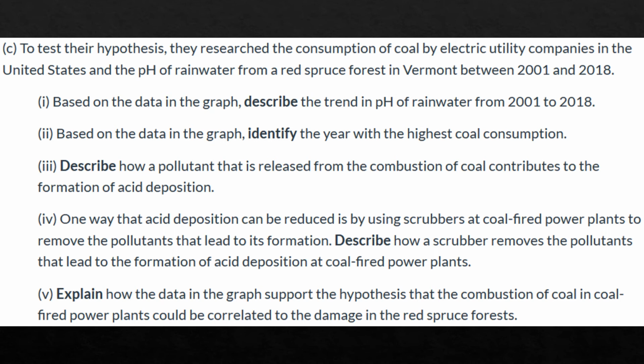4. One way that acid deposition can be reduced is by using scrubbers at coal-fired power plants to remove the pollutants that lead to its formation. Describe how a scrubber removes the pollutants that lead to the formation of acid deposition at coal-fired power plants. 5. Explain how the data in the graph support the hypothesis that the combustion of coal in coal-fired power plants could be correlated to the damage in the red spruce forests.